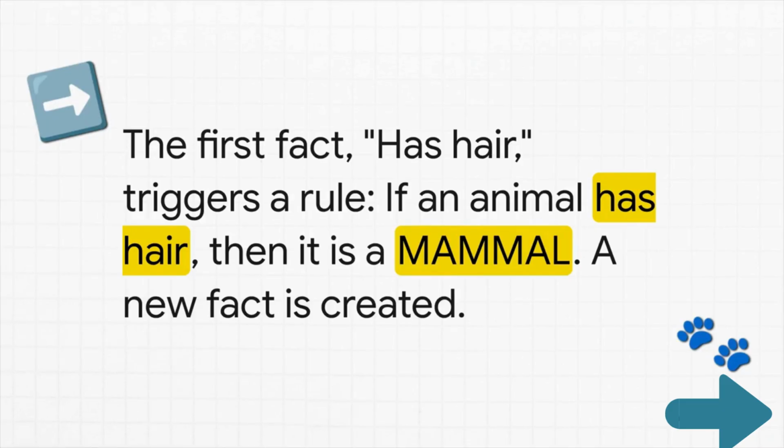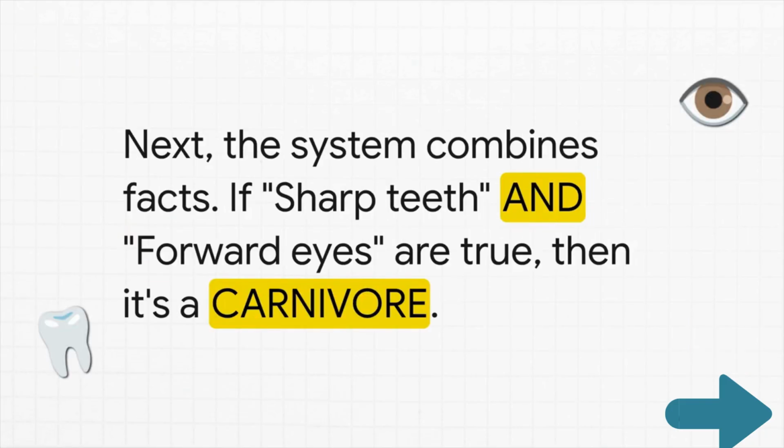The system gets to work. It sees that first fact, has hair, and bam, a rule in its database fires off. Rule 1 says, if something has hair, then it's a mammal. Just like that, a new fact, is a mammal, gets created.